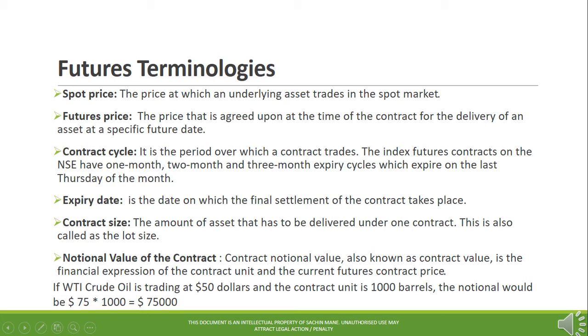Expiry date is the date on which the final settlement of the contract takes place. Contract size, the amount of asset that has to be delivered under one contract. This is also called the lot size.